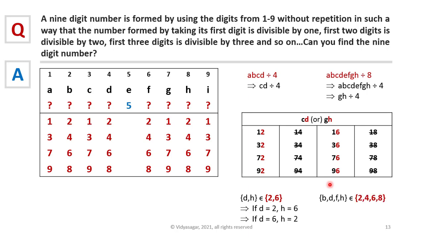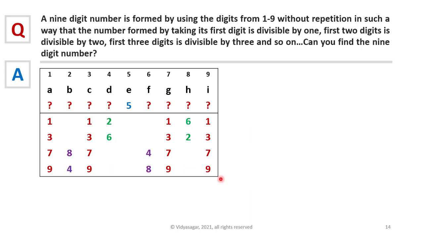And also, previously we determined BDFH must be among 2, 4, 6, 8. Now we know that DH must be 2 and 6. That means B and F should be among 4, 8. Let's substitute these in our table. Now let's see if we can simplify it further.